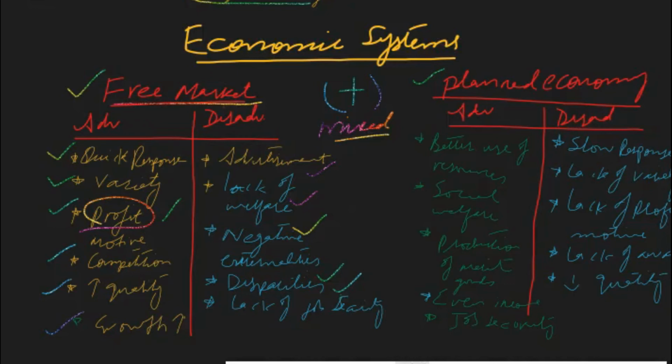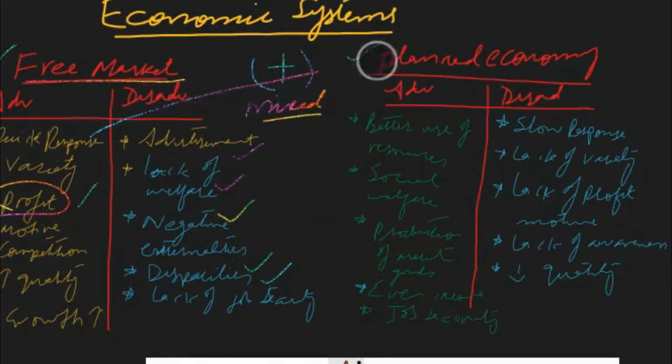Now coming to the planned economy. Planned economy is also known as command economy, controlled and central planning. And it has many advantages and disadvantages as well. We can relate these advantages and disadvantages with free market economy. First of all, in free market economy, we have seen that there is quick response. So this will become a disadvantage in planned economy, because in planned economy, the response is really very slow.